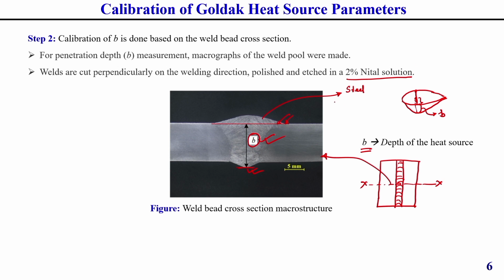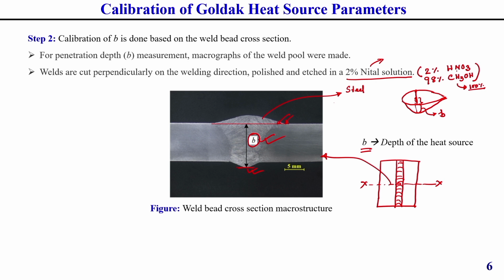2% nital solution means that in this solution there is 2% HNO3, nitric acid, and 98% methanol, that is CH3OH. That is why it is generally called nital. Nital means the "l" is coming from methanol (alcohol) and "nit" is coming from nitric acid. So, this makes 100%.